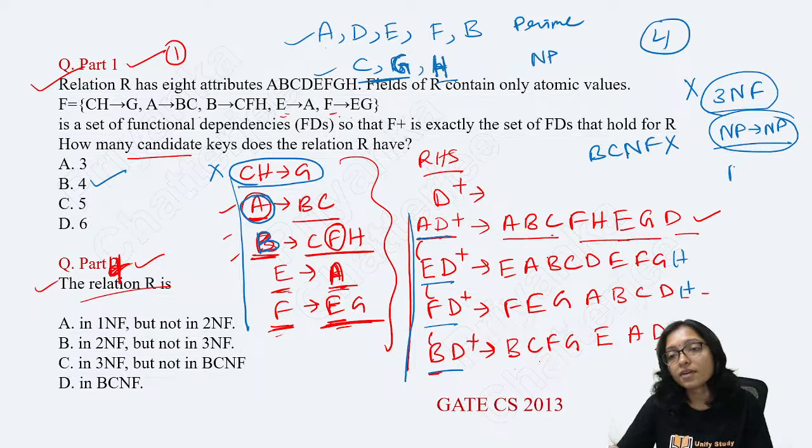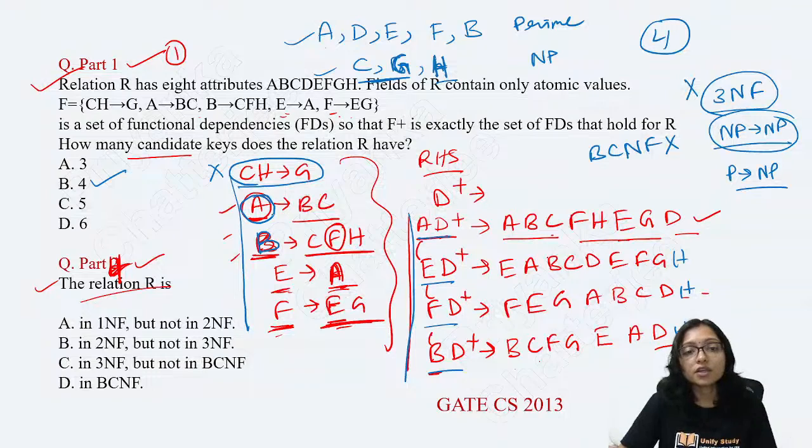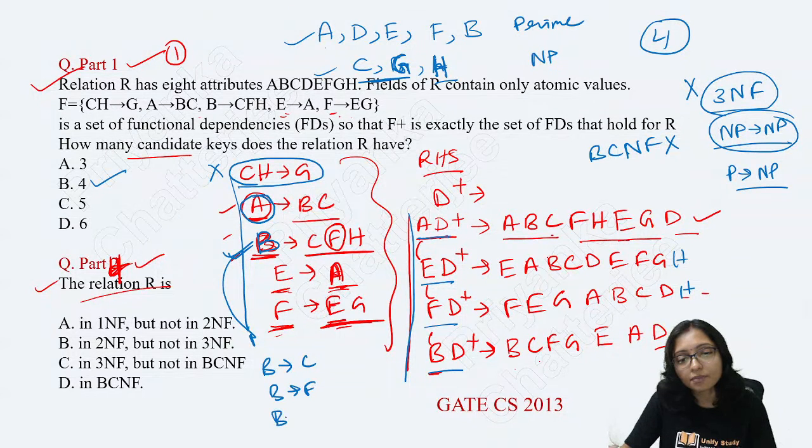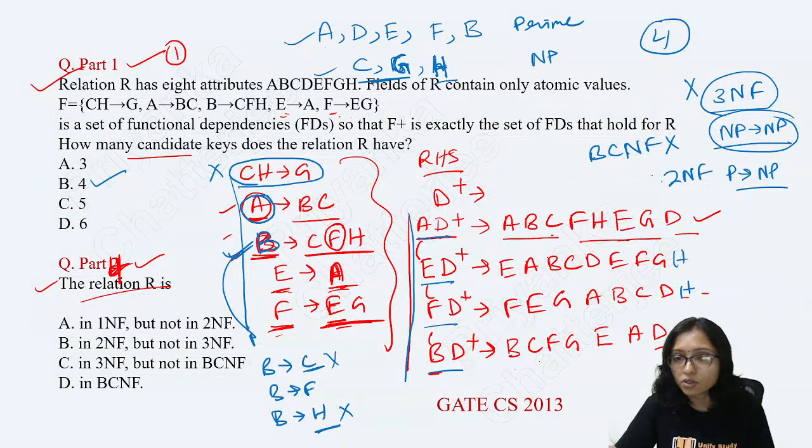For 2NF I have to check is there any prime to non-prime. Here, find it out. You can see this one: I can write B implies C, B implies F, B implies H. C is a non-prime attribute, H is a non-prime attribute. Right? So that's why these are not possible, and this is not in 2NF also.